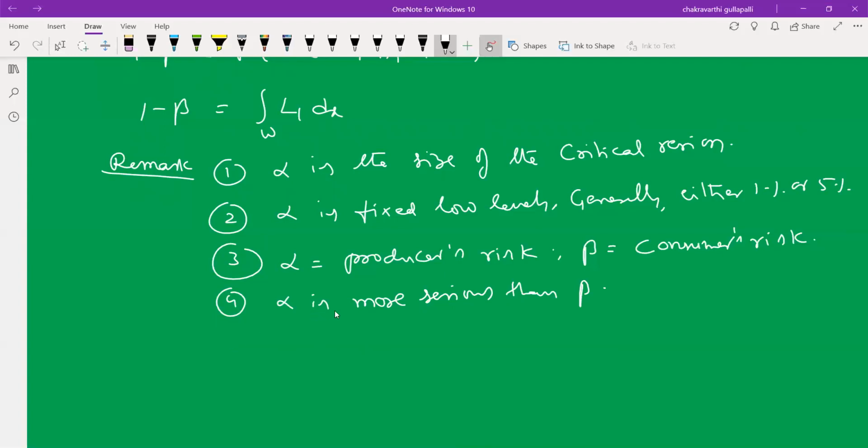So alpha is more serious than beta. You have to fix the alpha value at a low level and reduce the beta value. Automatically, 1 minus beta is increased and the power of the test is more. The corresponding critical region is the best critical region. That is very, very important.